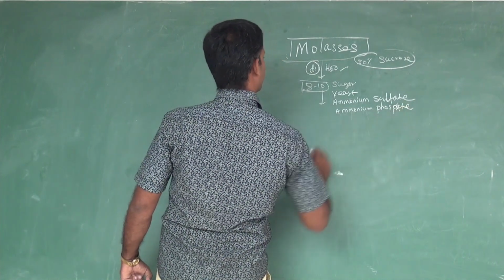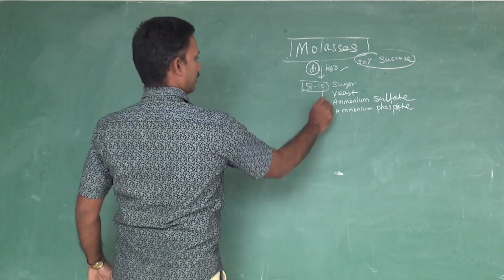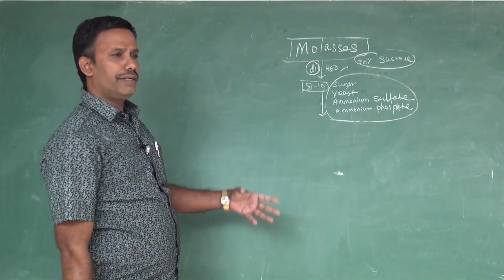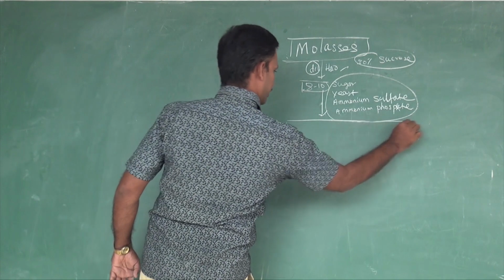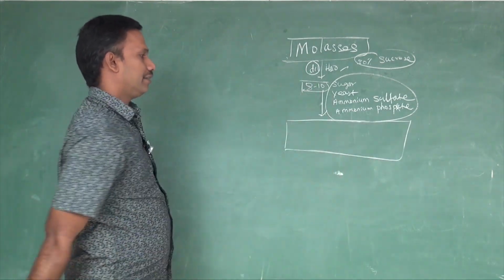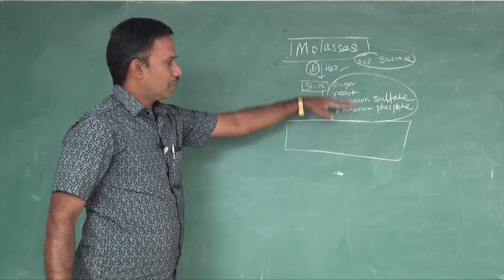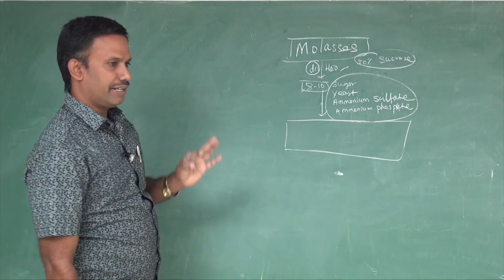Okay, ammonium sulfate and ammonium phosphate, you add these in this liquid. What is going to happen? Fermentation is going to happen. If you take the fermenting tank, keeping the diluted liquid, then you add all those yeast and ammonium sulfate and ammonium phosphate, there a fermentation takes place.